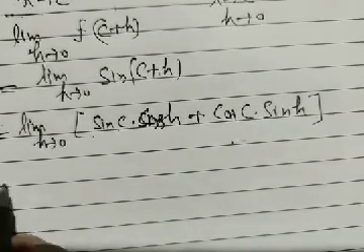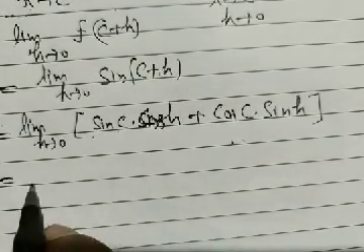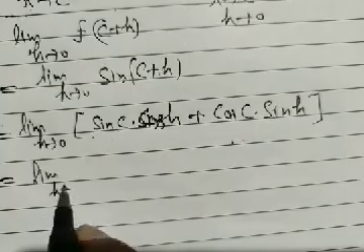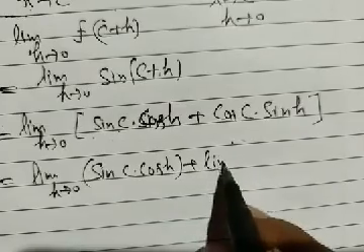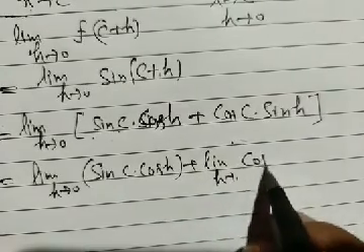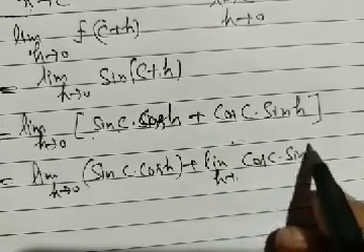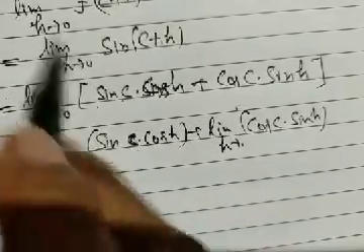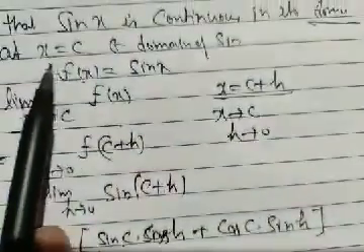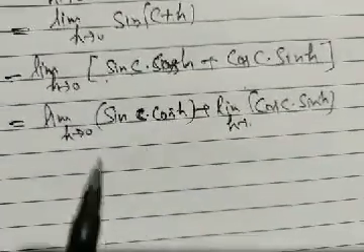Now we apply the algebra of limits. Then we have the limit as h tends to 0 of sine c into cos h plus the limit as h tends to 0 of cos c sine h. Now x equal to c is our arbitrary, or constant, point.